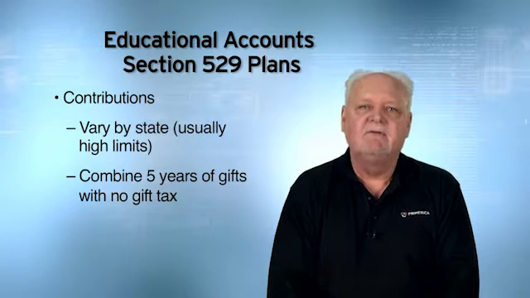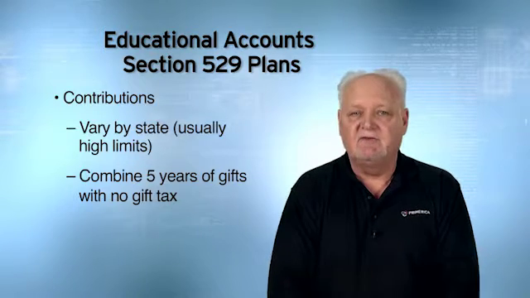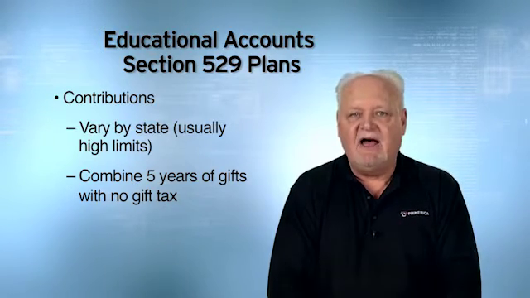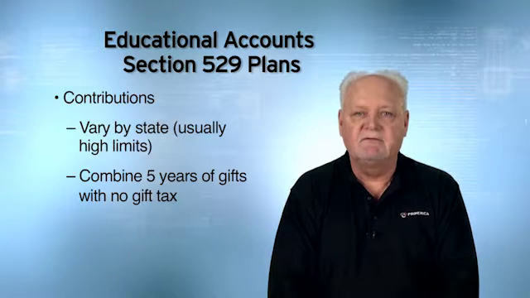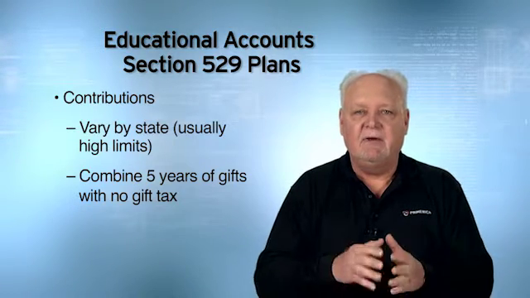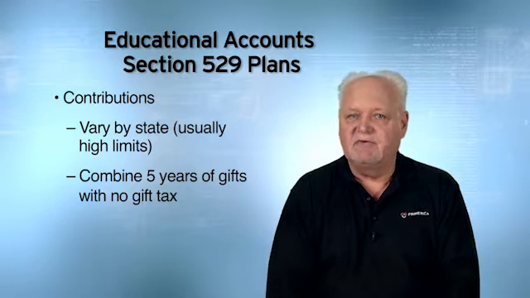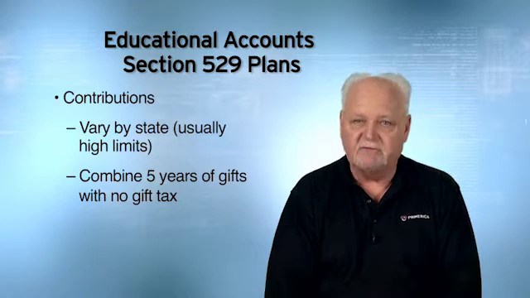How much can I give in the form of a gift per person per year and pay no gift tax? $13,000. I could combine 5 years' worth of gifts at once and put in $65,000 to a 529 plan and pay no gift tax. But I cannot give this person a gift for the next 5 years.